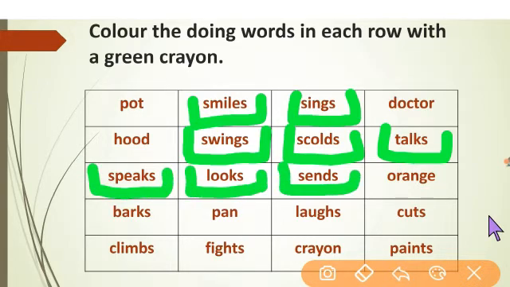We will color these three boxes with a green crayon. Okay. See the next line. Barks, pan, laughs, curds. From these four words, pan is a thing and barks, laughs and curds, these three words show some actions. It means that they are doing words. We will color those boxes with a green crayon.